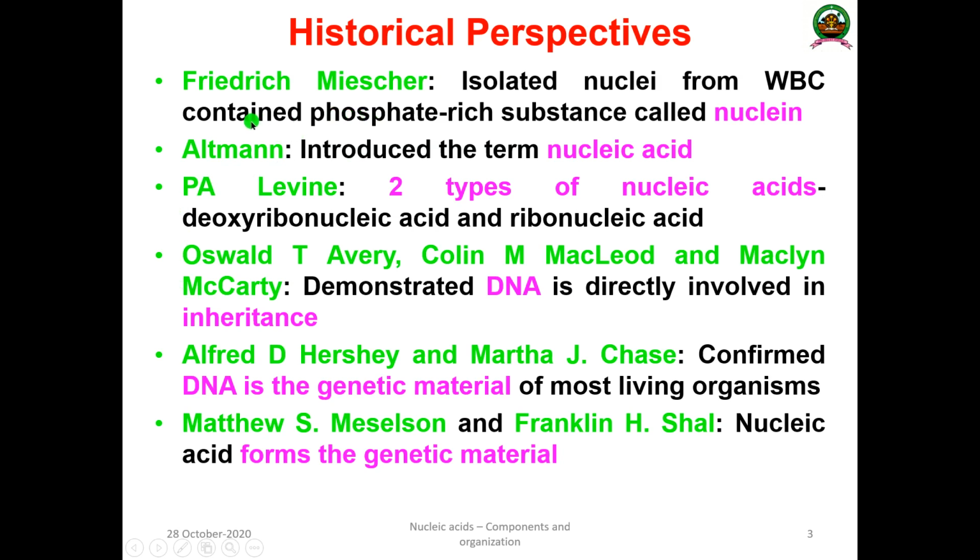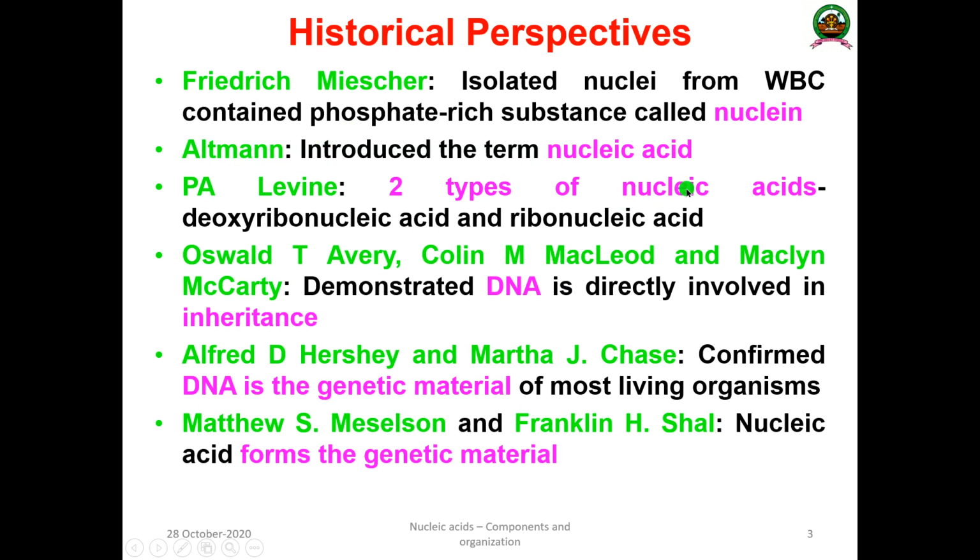This history was started by a great young Swedish scientist called Frederick Miescher, and he isolated this acid-like component that is rich in phosphate from WBC, and he named this component nuclein. Later the term nucleic acid was coined by another scientist called Altman.